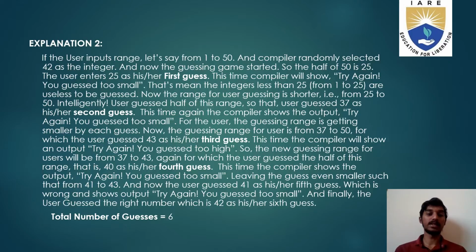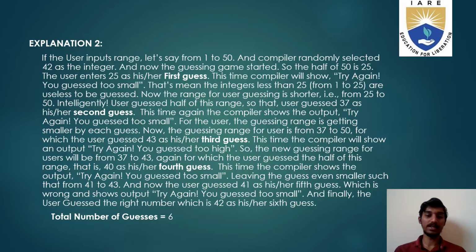That means the integers less than 25, which are from the range 1 to 25, are useless to be guessed. Now the range is getting shorter. That means the user is going to guess from 25 to 50. So intelligently the user is going to guess half of it, which would be 37, as the second guess. This time the compiler shows the output try again, you guessed too small.